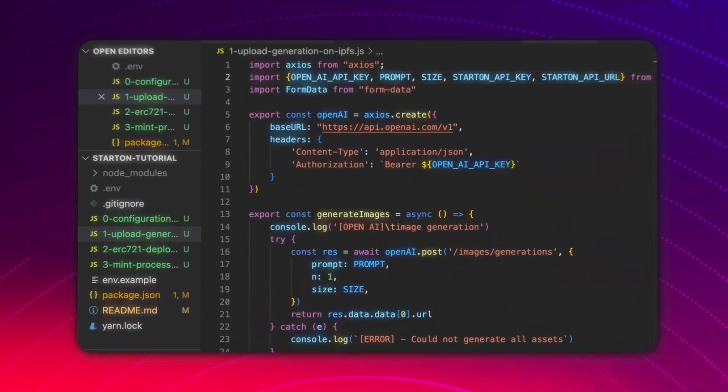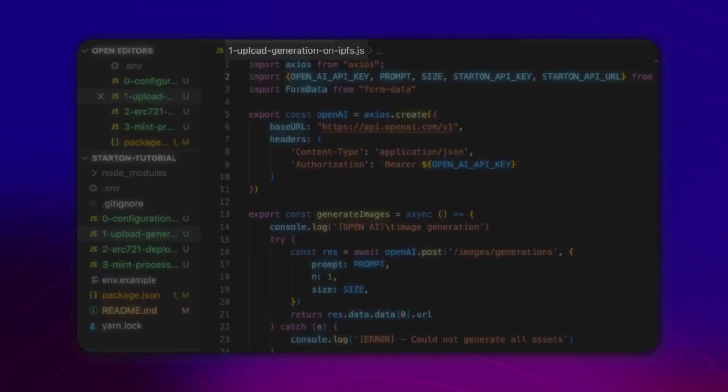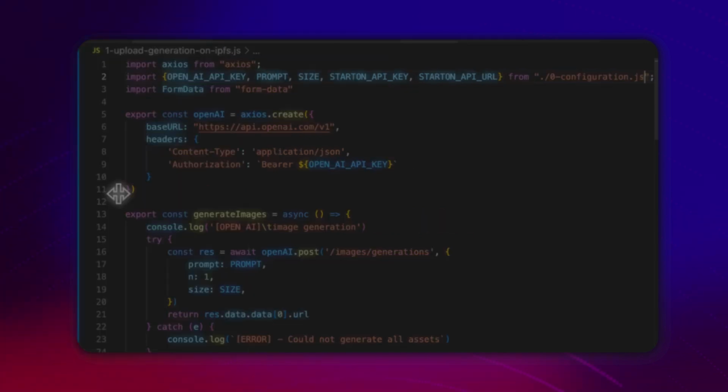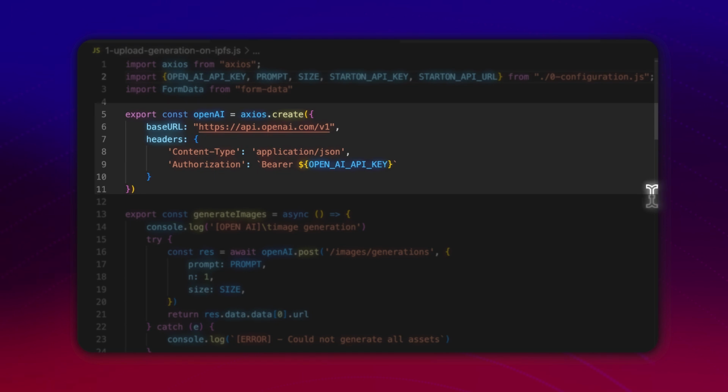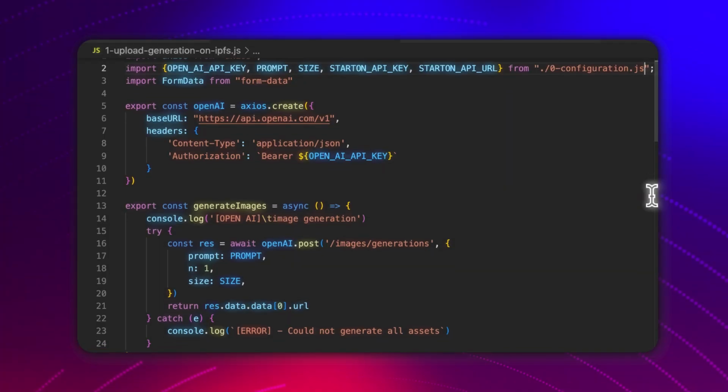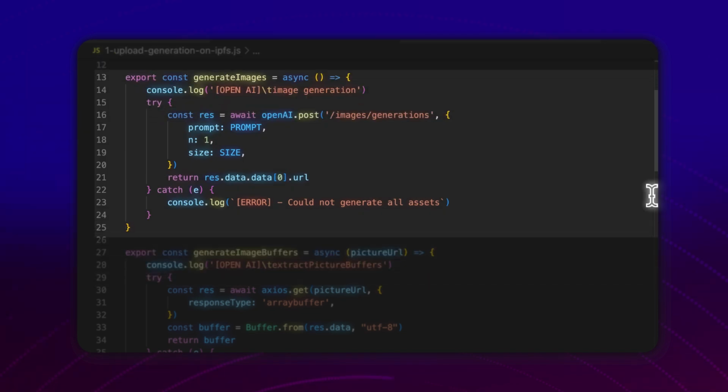So in your code editor, you are going to open this file, and here we're going to import some libraries that we're going to use. So Axios is to make HTTP requests. Form data, this is going to be useful to upload our image to Starton, and we're also going to import some secret and configuration. And after that, we're going to create a JavaScript object to communicate with the OpenAI API.